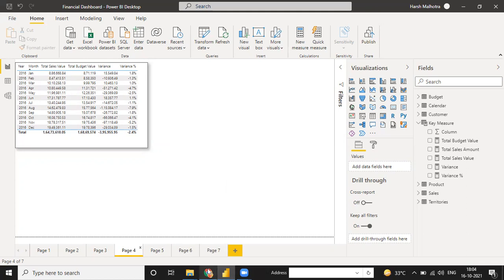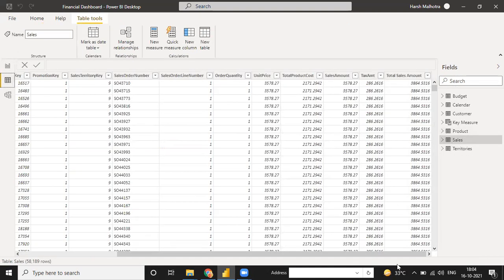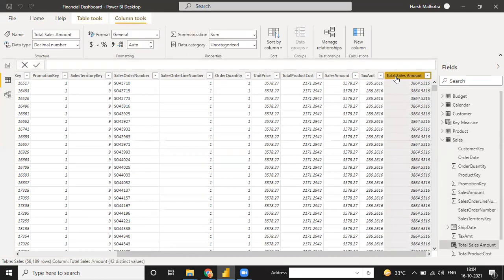Okay, sure. So now on page 7, we have budget, calendar, customer, and key measure. And we have a total sales. First, I need to check what is in total sales. We have a sales tax and sales amount, and unit price, product cost, quantity ordered, total product, total sales tax, and total sales amount included.